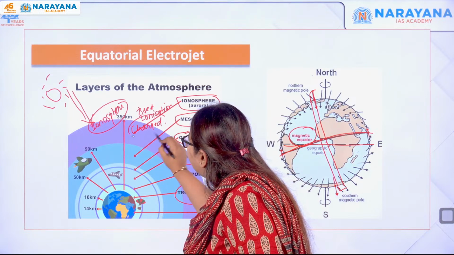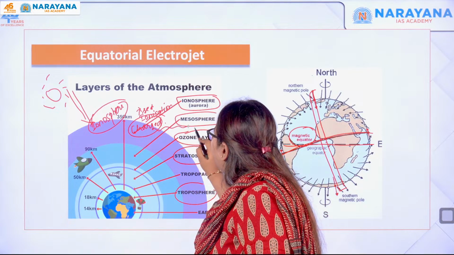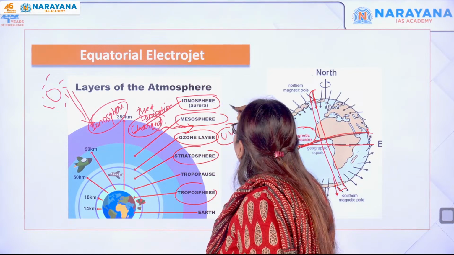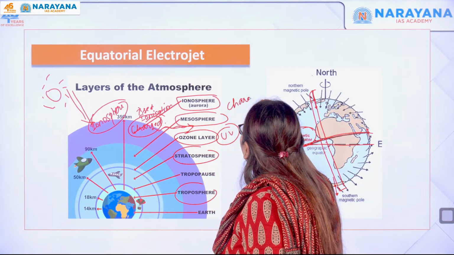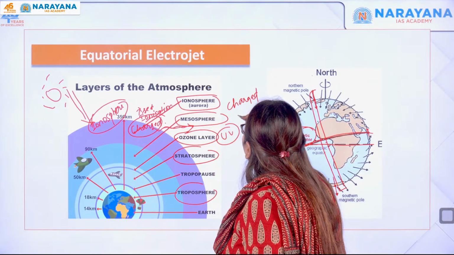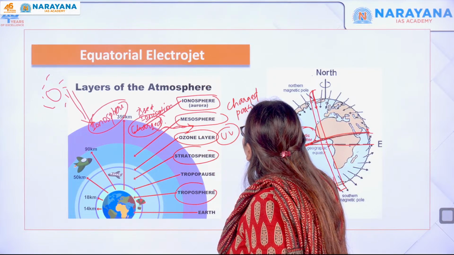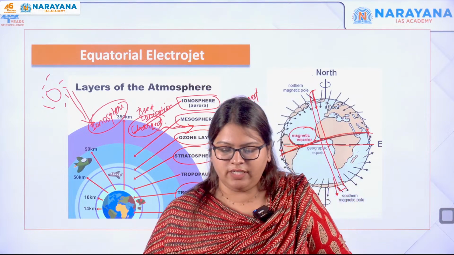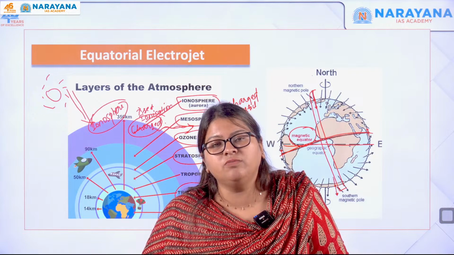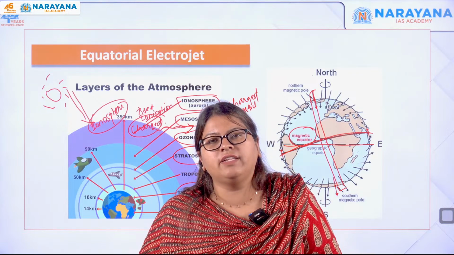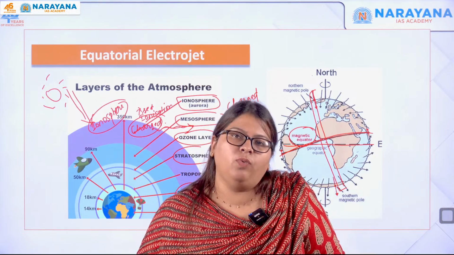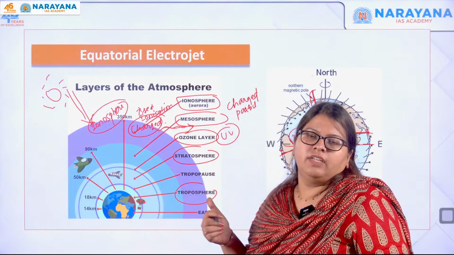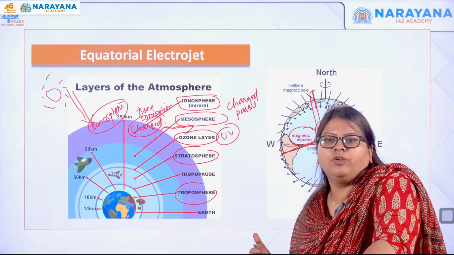These charged particles move in the form of something called the ionospheric winds, and that results in the formation of your equatorial electrojet.